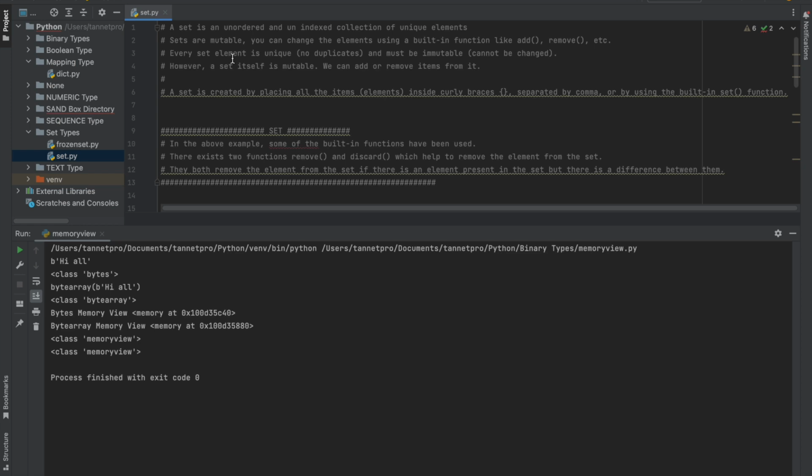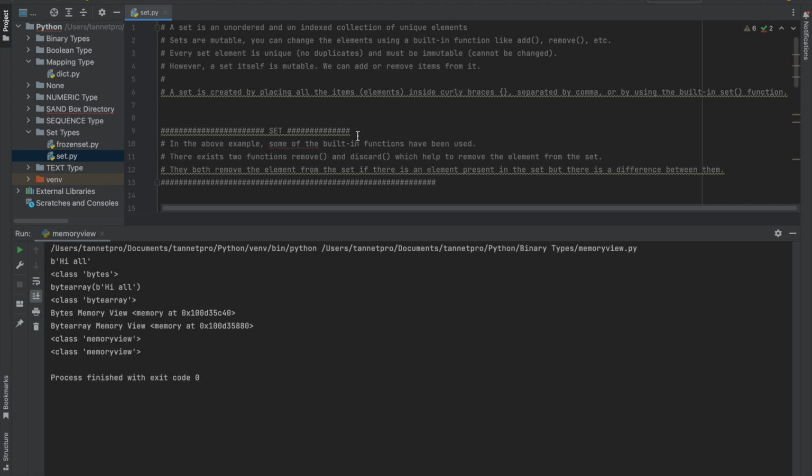It is never indexed and not in sequence either. Sets are mutable, yes, it is editable, I would say. You can change elements using built-in functions like add and remove. As it is mutable, you can add and remove with these functions, add parenthesis and remove parenthesis. Every set element is unique, no duplicates, and must be immutable, cannot be changed. However, a set itself is mutable, we can add or remove items from it.